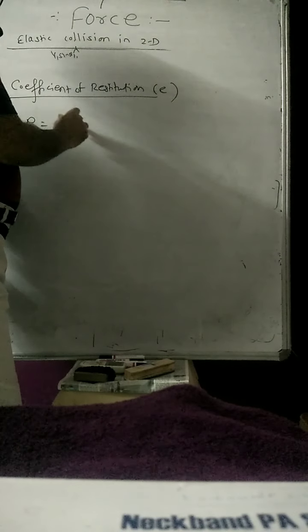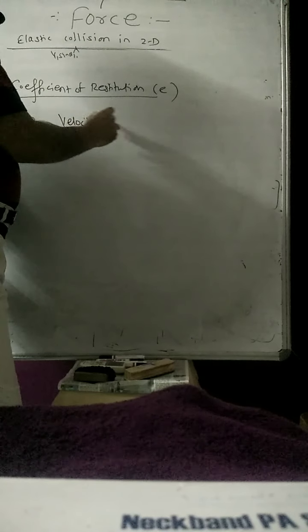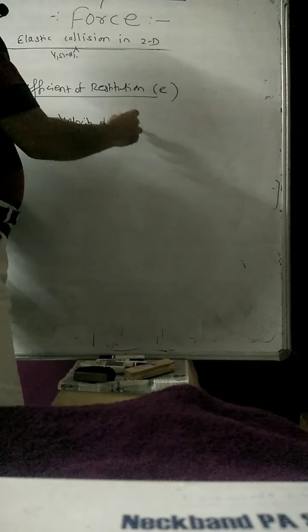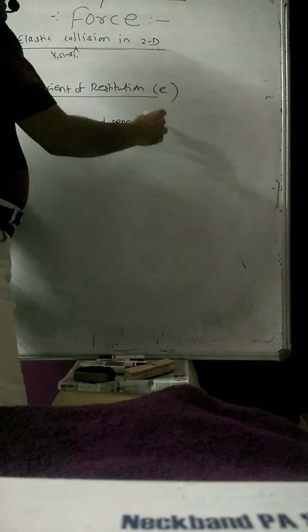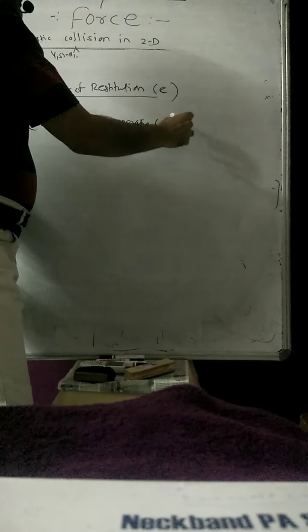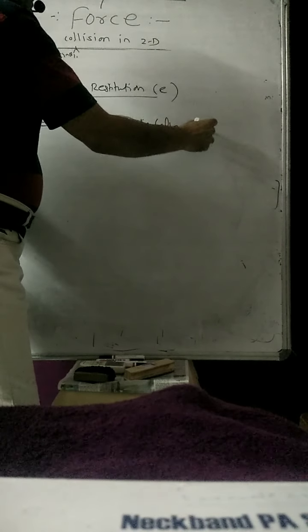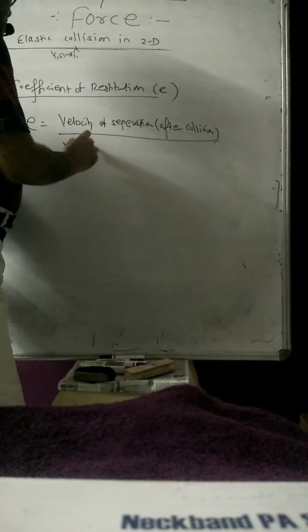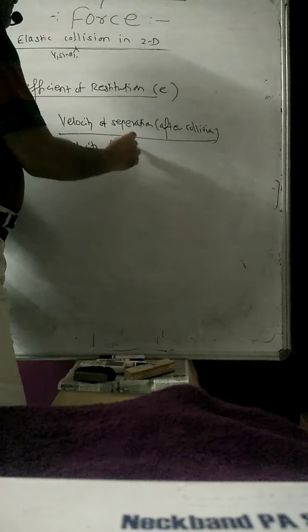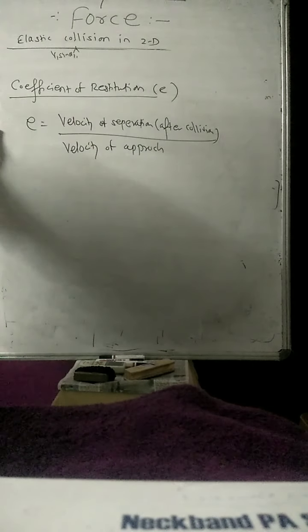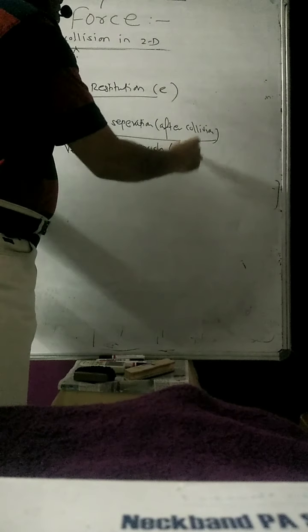So coefficient of restitution is defined as the ratio of velocity of separation, or after collision, to the velocity of approach, which is before collision.